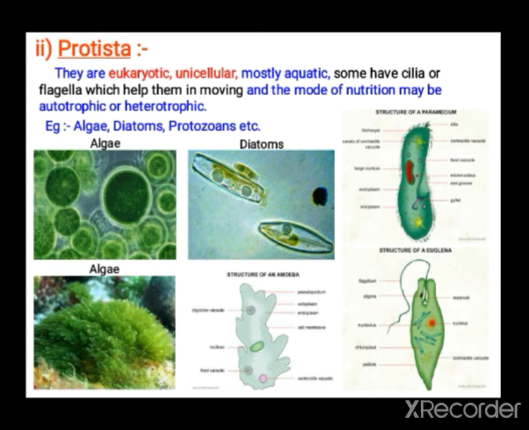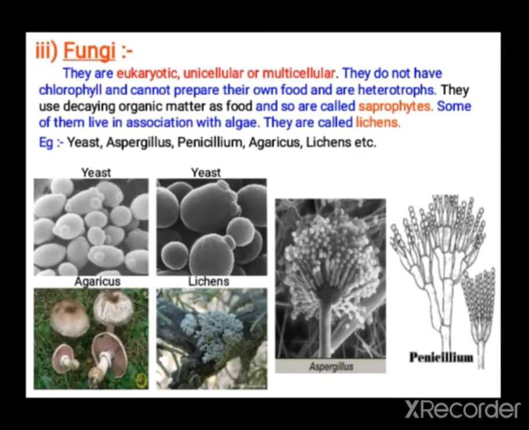In nutrition it can be autotrophic or heterotrophic. When you see the green colored organisms, they can do photosynthesis. So algae, diatoms, and Euglena can also do photosynthesis. When you see Amoeba and others, they depend upon other organisms for their food. They eat small minute particles and take energy from that. Like that, the mode of nutrition can vary, but the main feature is eukaryotic and unicellular; all come under this category.